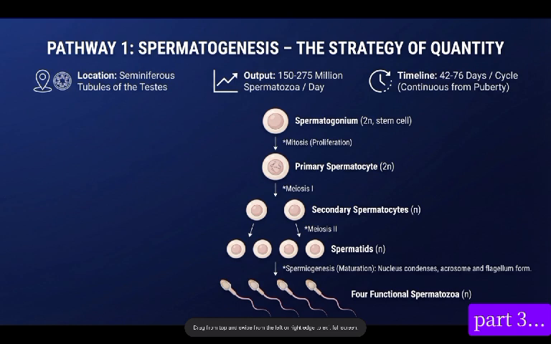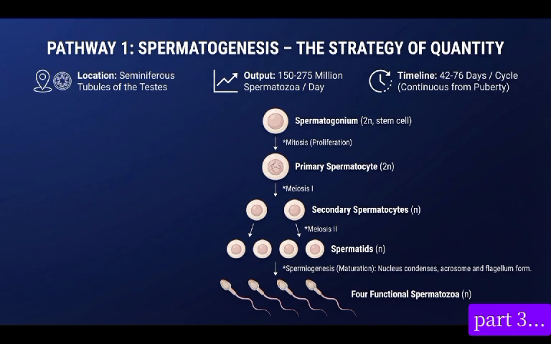From the primary spermatocytes, we now undergo our first meiotic division. Now I want you to take note of something. This process begins during puberty, and puberty time is around 12 to 13 years. Some textbooks will tell you 11 to 13, but based on my research it is 12 to 13.